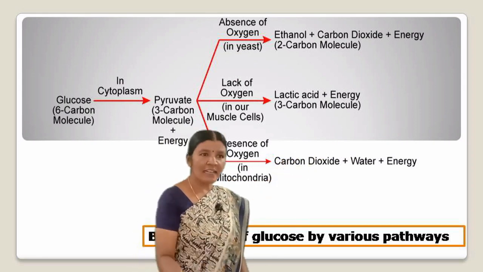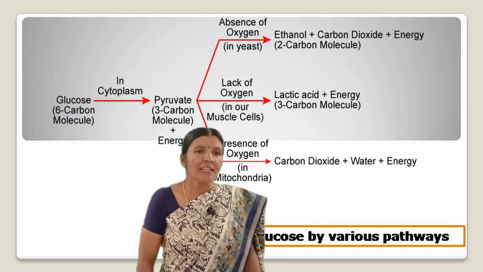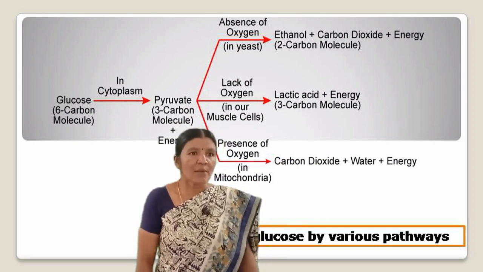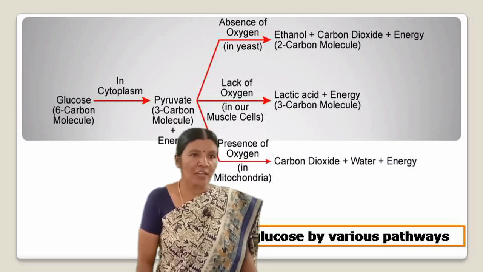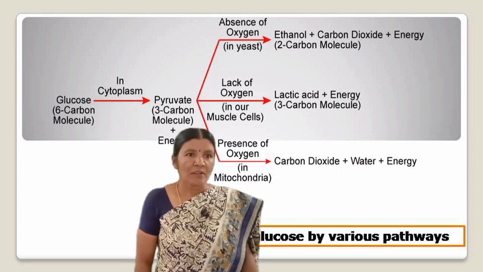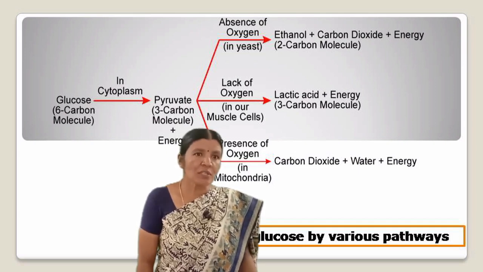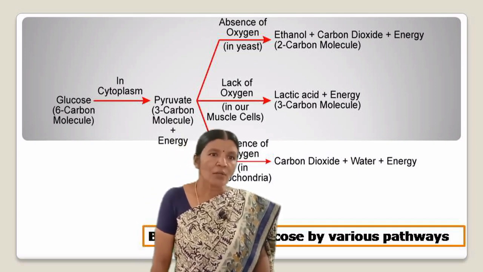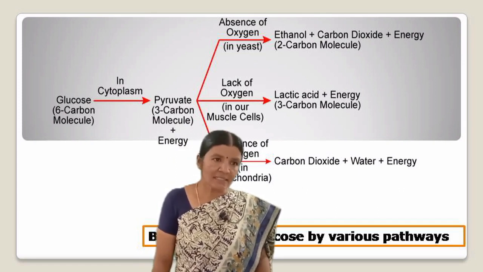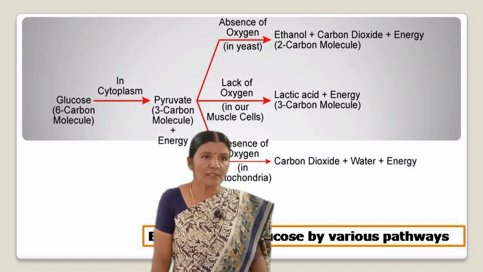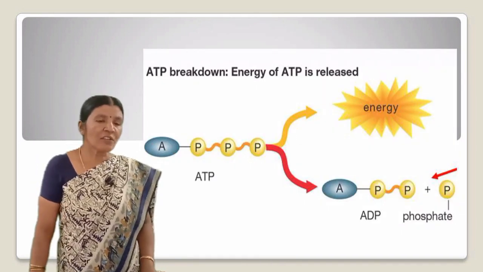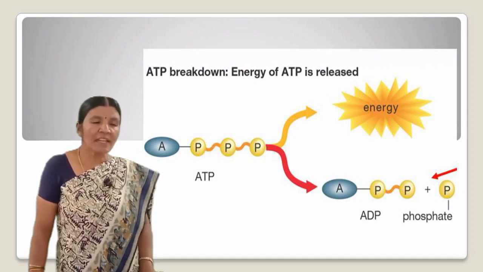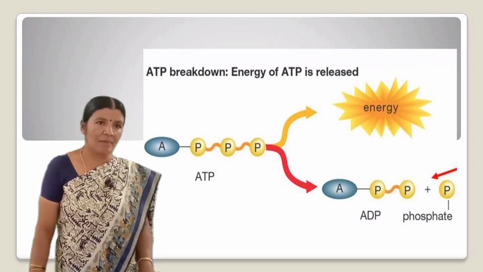The energy released during this cellular respiration is immediately used to synthesize a molecule called ATP. The expansion of ATP is adenosine triphosphate, which is used as a fuel for all other activities in the cell. In these processes, ATP is broken down, giving rise to a fixed amount of energy which can drive the endothermic reactions taking place in the cell.